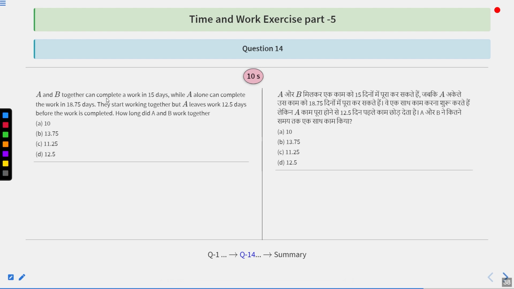A and B together can complete a work in 15 days, while A alone can complete the work in 18.75 days. They start working together, but A leaves the work 12.5 days before the work is completed. How long did A and B work together? Options are 10, 13.75, 11.25 or 12.5. These are the four options.